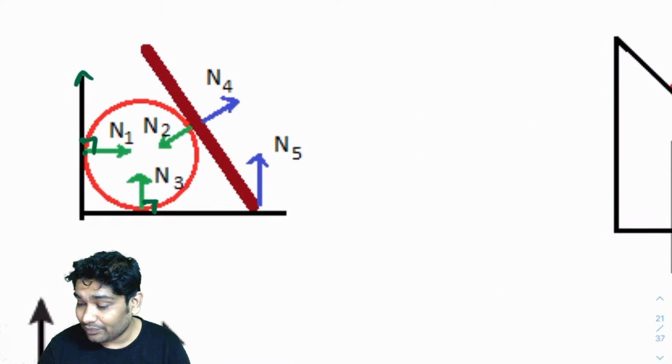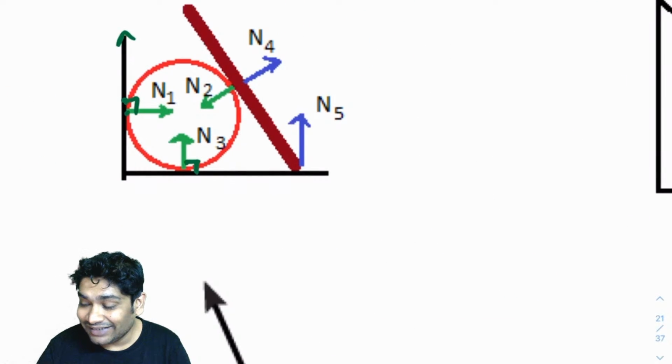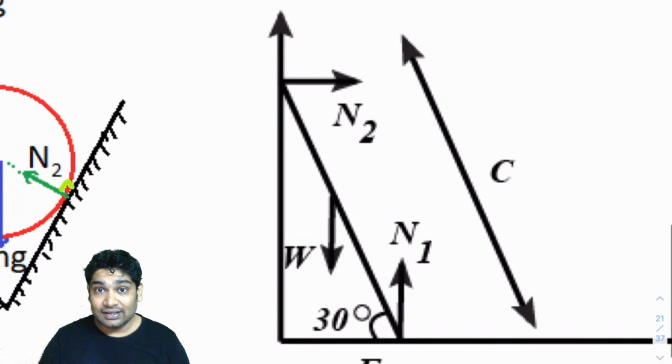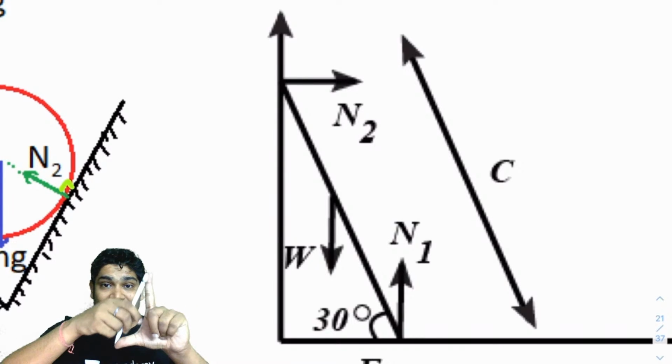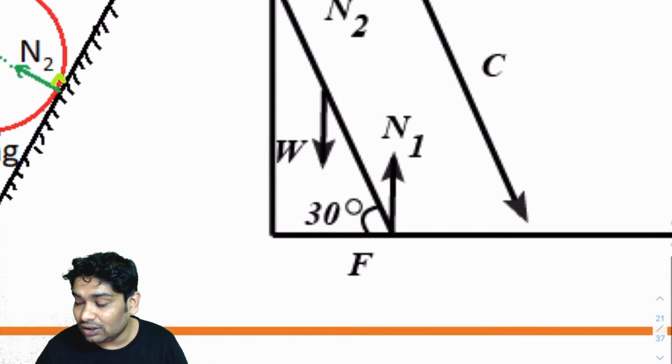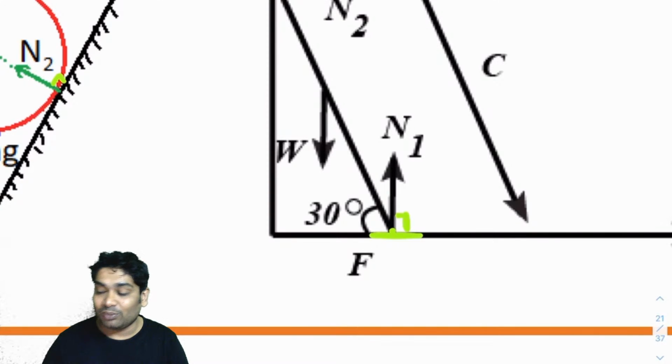Now, similarly, here also we saw that these were the common normals. Here also, if there is an L-shaped wall and this is kept like this, again here is a point and here is a line that are in contact. So this is the common normal. Here again, a point and a line are in contact. So this is the common normal.